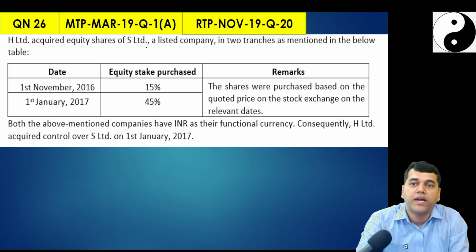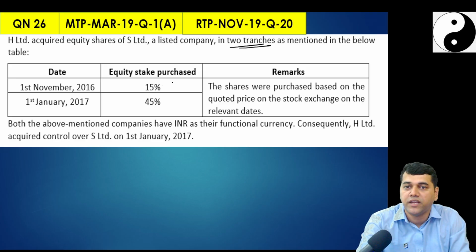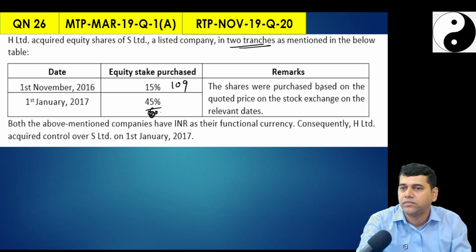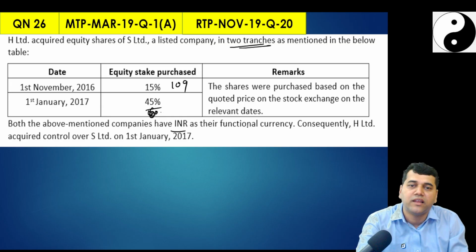H Limited acquired equity shares of S Limited, which is a listed company, in 2 tranches. Step acquisition. On 1st November 2016, it acquired a 15% stake, accounted as per Ind AS 109 because it is not an associate. On 1st January 2017, it acquired 45%. So with this, they acquired control, and they purchased based on the quoted price in the stock market. Both the above mentioned companies have INR as the functional currency. Consequently, they controlled S on 1st January 2017.